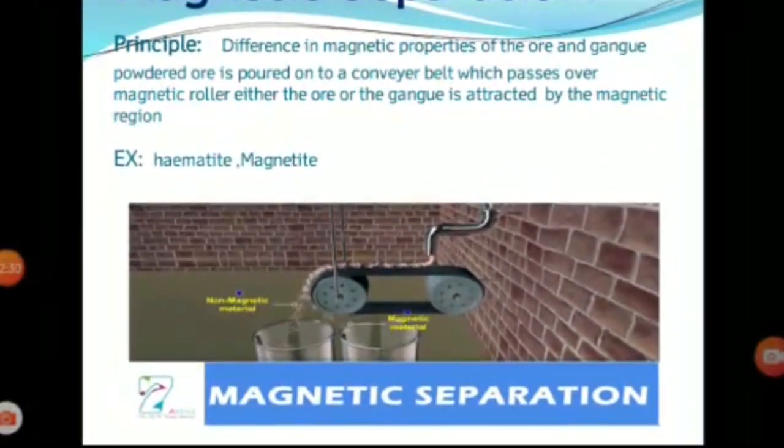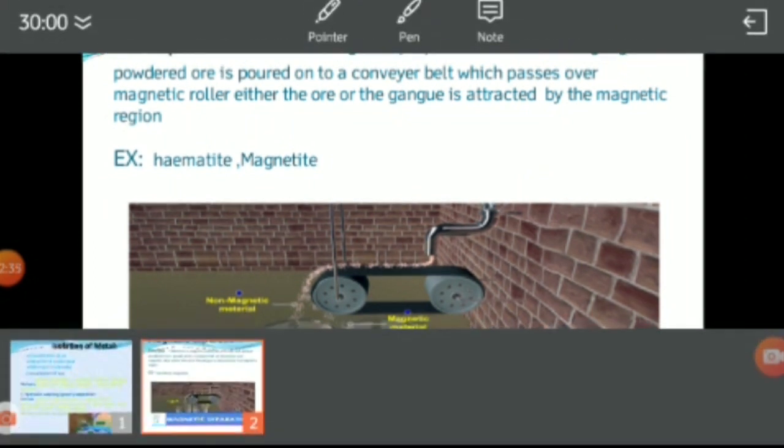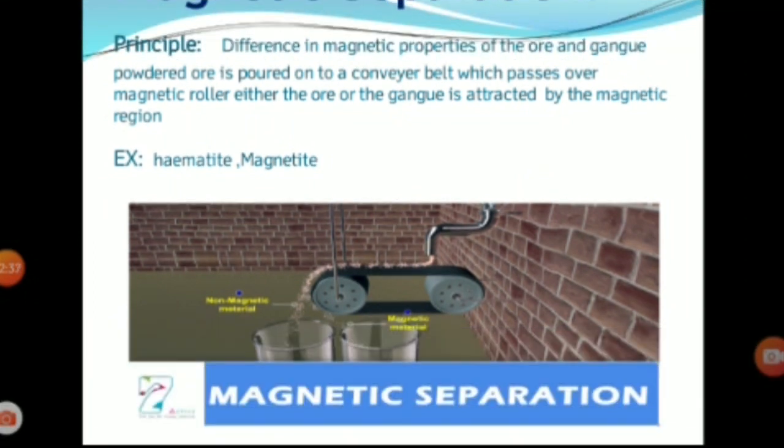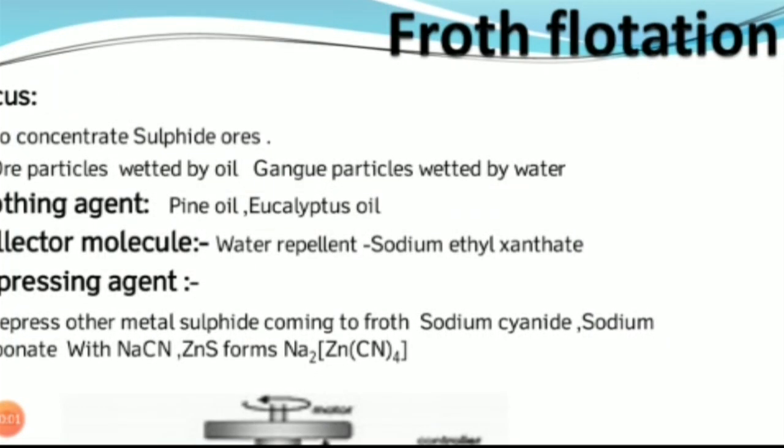Examples are hematite and magnetite. We know these are ferromagnetic substances. Ferromagnetic ores and metals are separated by this magnetic separation process. Now see the next method, the froth flotation process.